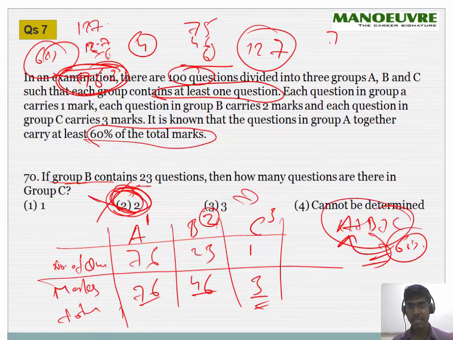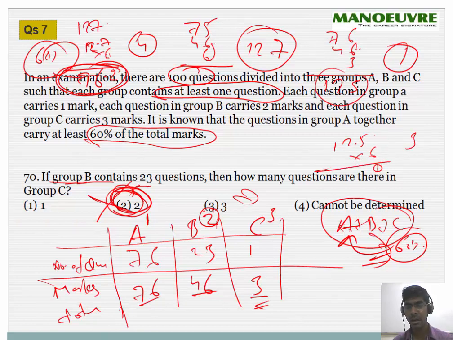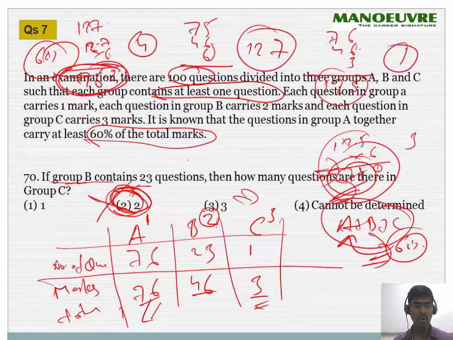So this is 76 plus 46 plus 3. This is nothing but 125. 60% of 125 is nothing but 6 5s are 30, and 12 6s are 72 plus 3, 75. Required is 75, and here we have 76. The question says at least 60% or more than 60%, okay. So this condition is satisfied, hence the answer is option C. So in group C there should be one question.